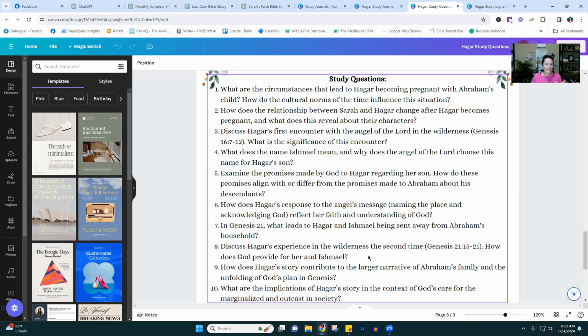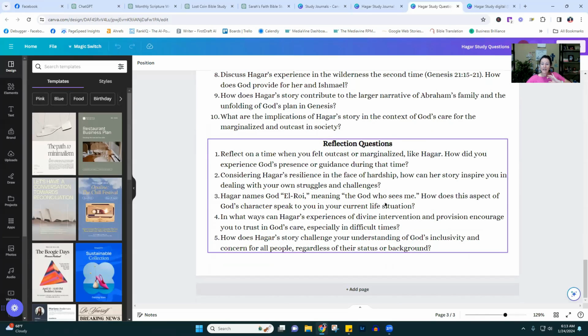They're not the standard, what does this verse tell you about God's character? Not that we don't want to know that, but when you're really trying to understand this woman's story in particular, or maybe the parables, I need questions that relate directly to this. Like I need to understand why she did this and what was meant by that. And the same with the reflection, it's tied directly to the things happening in her particular story. That's why I love these reflection and study questions.